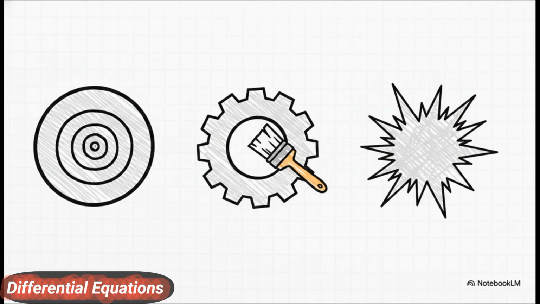On the extreme end, you have irregular singular points, which are essentially chaotic, unmapped wilderness. But sitting right in the sweet spot are regular singular points. They're manageable hurdles, and mathematicians systematically attack them using a totally brilliant technique called the method of Frobenius.